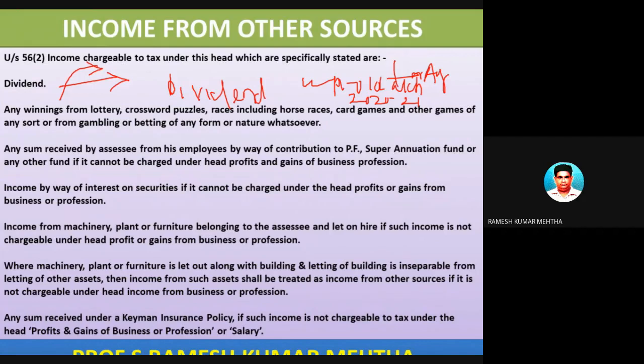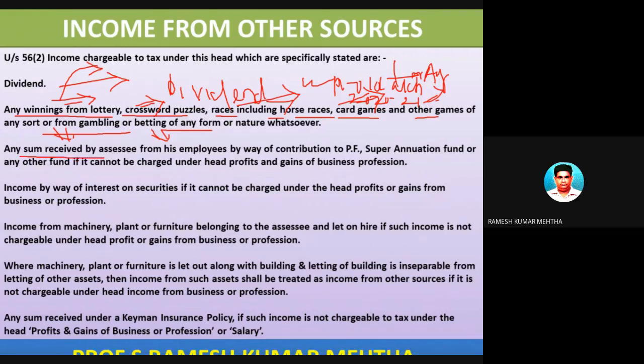In a similar way, any winnings from lotteries, crossword puzzles, winnings from races, whether it is a camel race or horse race or any race, winnings from card games or other games of any sort, or from gambling or betting of any form, will come under the purview of income from other sources. So winnings from lotteries, winnings from solving crossword puzzles, any winnings from horse races, any winnings from any race, any winnings from card games or other games of any sort of gambling or betting, those kinds of incomes will fall under income from other sources. This is number two.